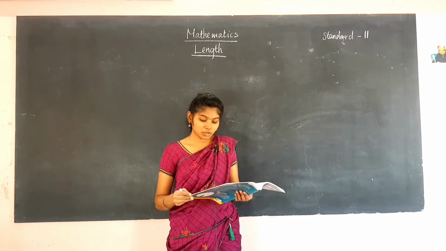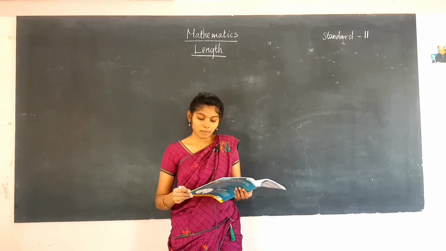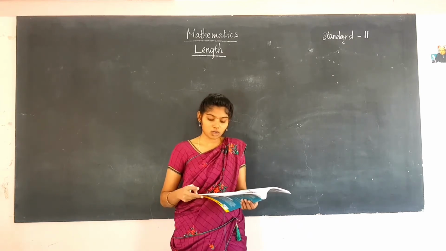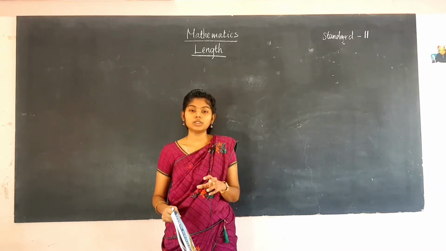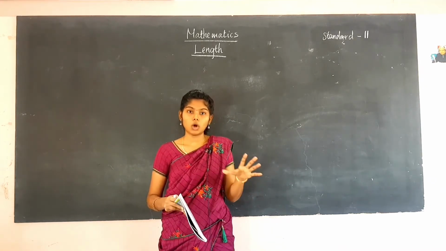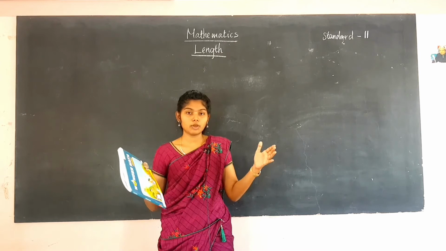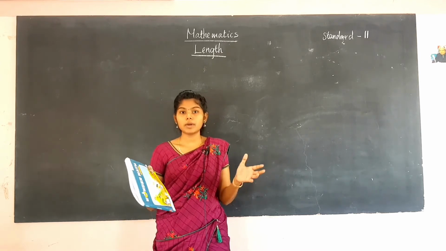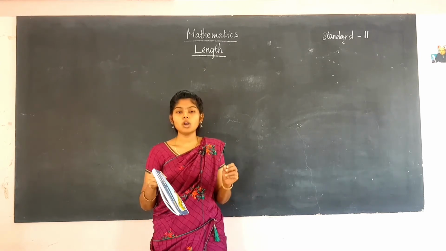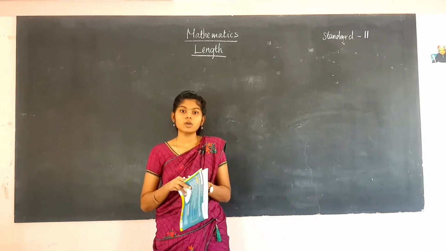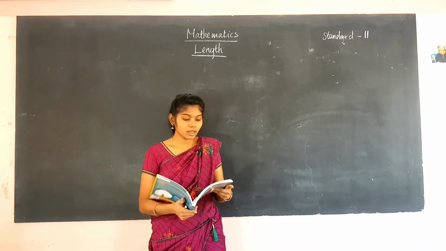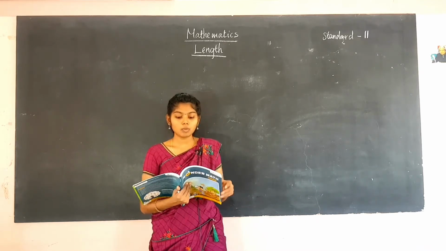They were able to measure long objects using the scale, but they did not know how to measure the small objects. They used the meter scale to measure the length of long things, which are much bigger. But for the small objects they did not know how to measure. So they went to the palace and shared their problem with the king.